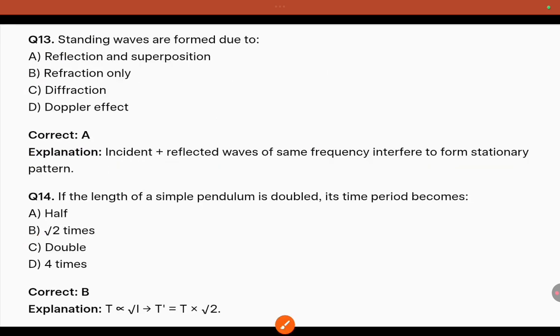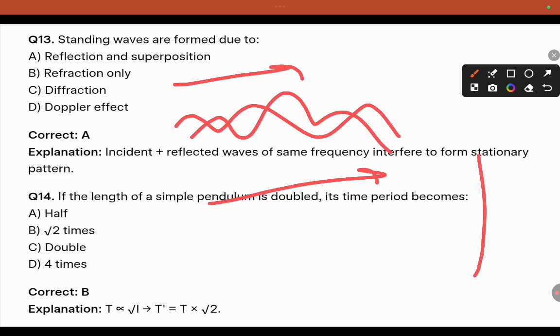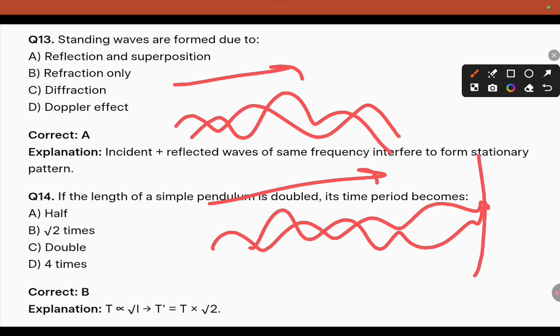Standing waves are formed due to what character? They travel in opposite directions and create standing waves. Is it right? When two waves are traveling in opposite directions, they create standing waves. When a wave strikes an obstacle, it bounces back. This is known as reflection.